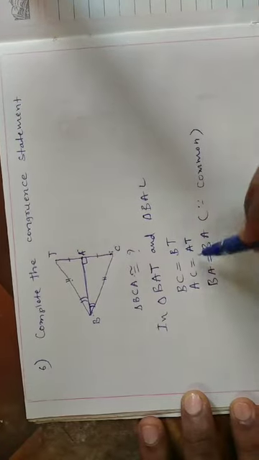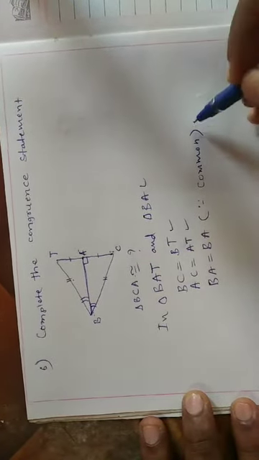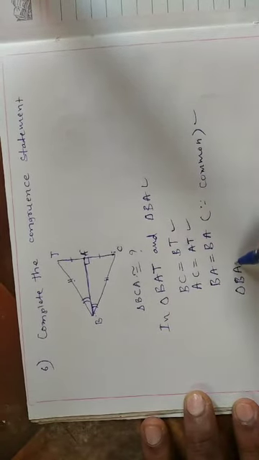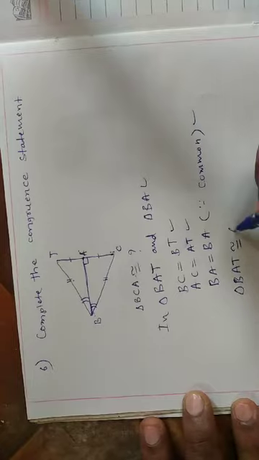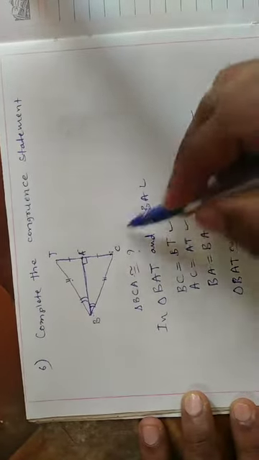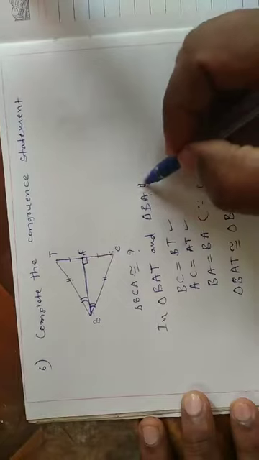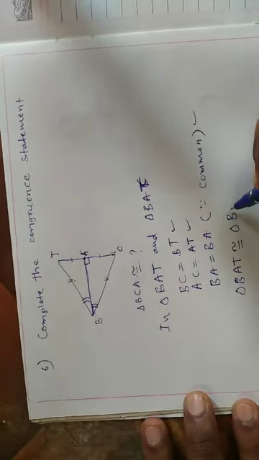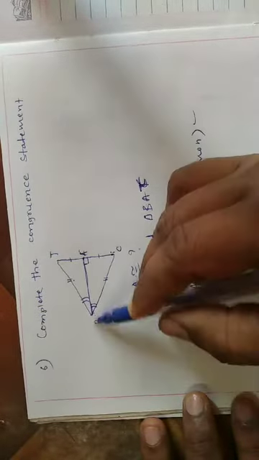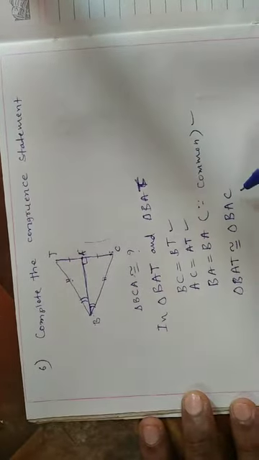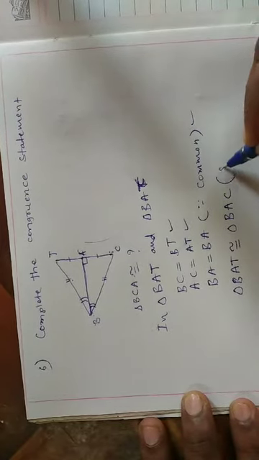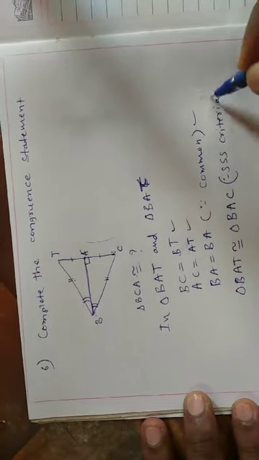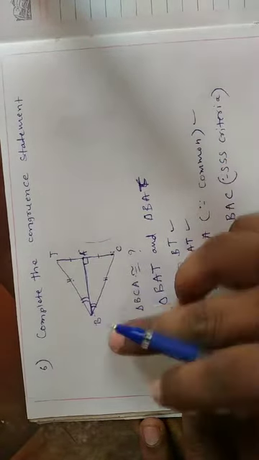So here we have one side, another side, and a third side. It means both these triangles, triangle BAT and triangle BAC, are congruent. Both these triangles are congruent under which criteria? SSS criteria, because SSS criteria. So this is the solution for the 6th problem, students.